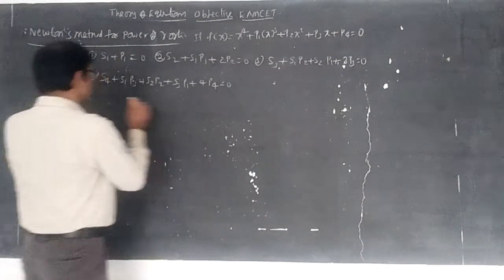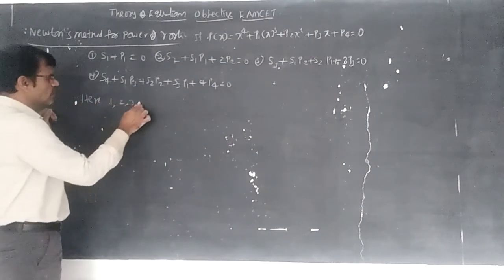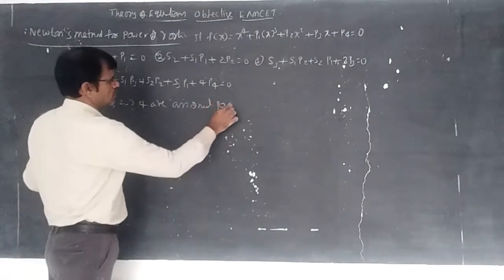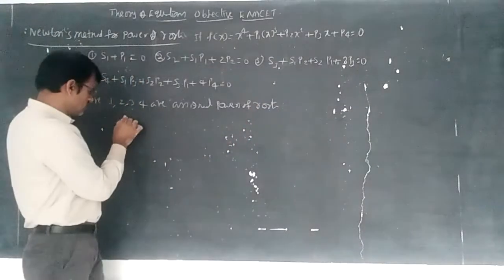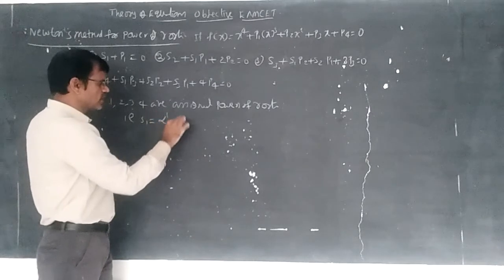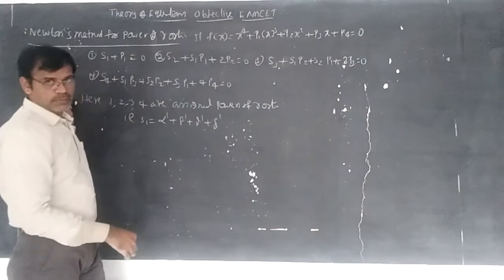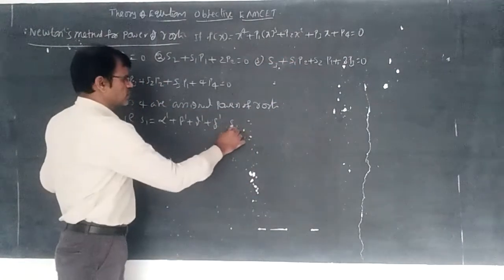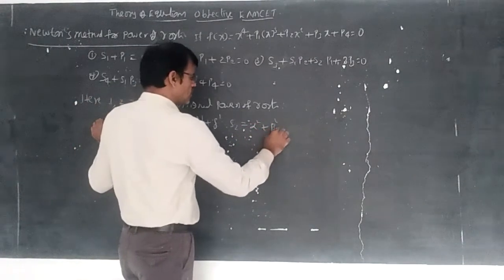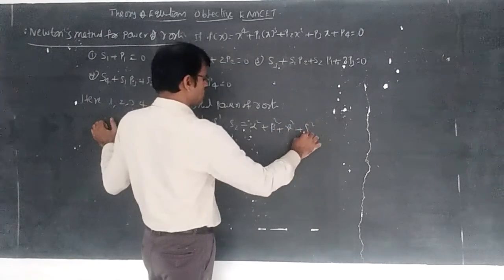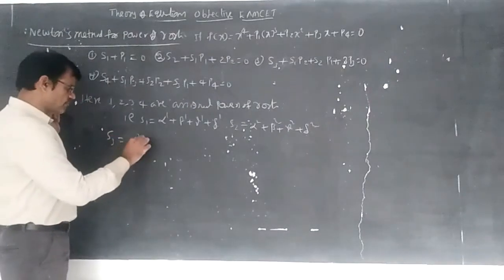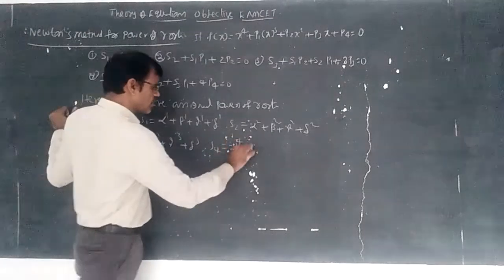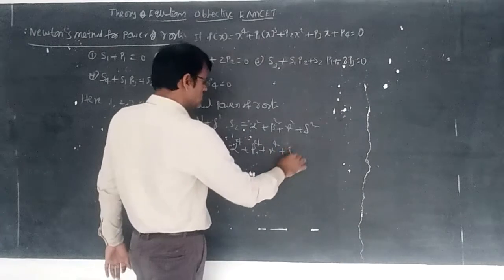So here s1, s2, s3, s4 are assigned powers of roots. s1 means alpha power 1 plus beta power 1 plus gamma power 1 plus delta power 1. The same formula is applicable for x³ + p1x² + p2x + p3 = 0 also. s2 means alpha² + beta² + gamma² + delta². s3 means alpha³ + beta³ + gamma³ + delta³. s4 means alpha⁴ + beta⁴ + gamma⁴ + delta⁴.